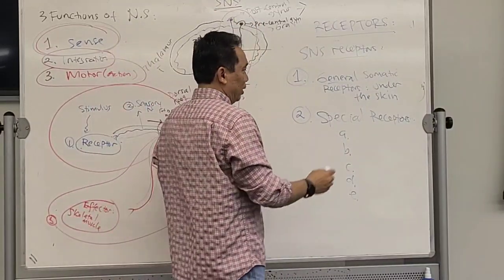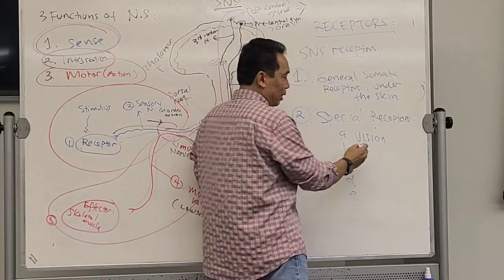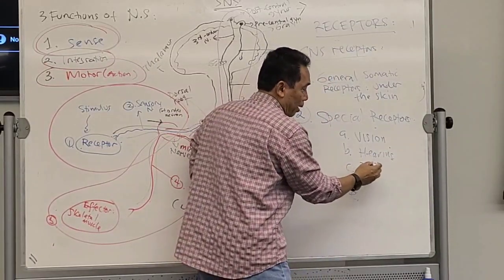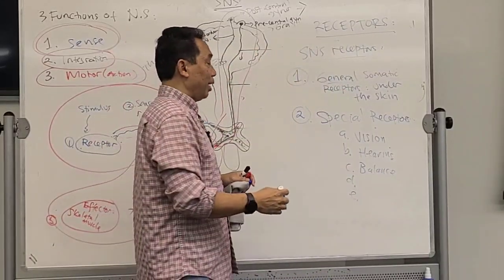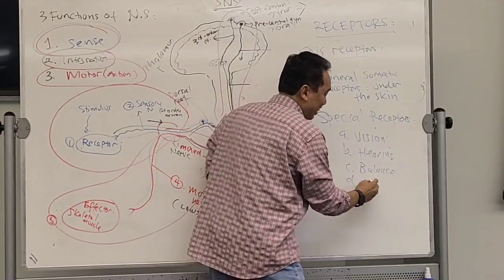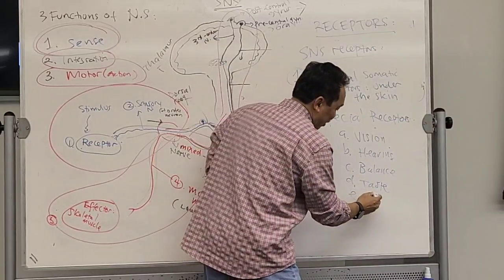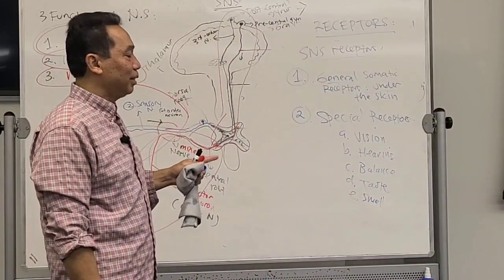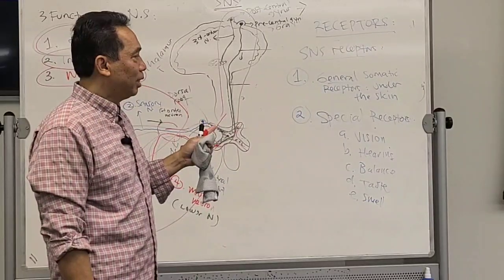Special receptor. What is the first one? What we learned last time in the lab is vision, right? The second one is hearing. The next one is balance. Usually hearing and balance go together because it's the same organ. Then taste, and the last one is smell or olfaction. So vision, hearing, balance, taste, and smell are all special receptors.